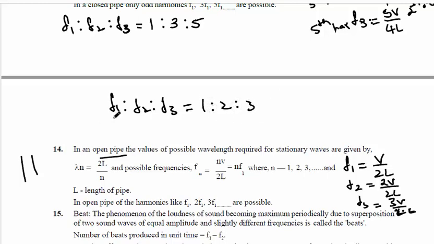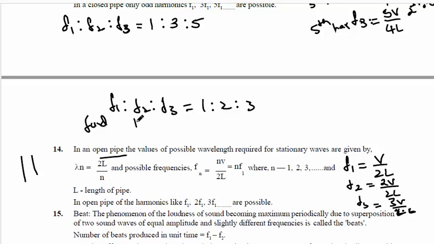So F1 is called fundamental mode and it is first harmonic. F2 is called the first overtone and second harmonic. F3 is second overtone, third harmonic. This F1 will be fundamental.